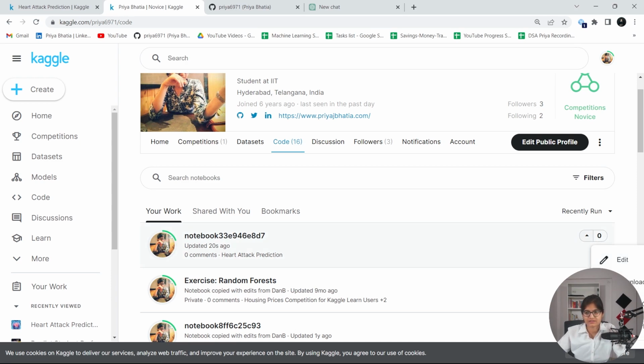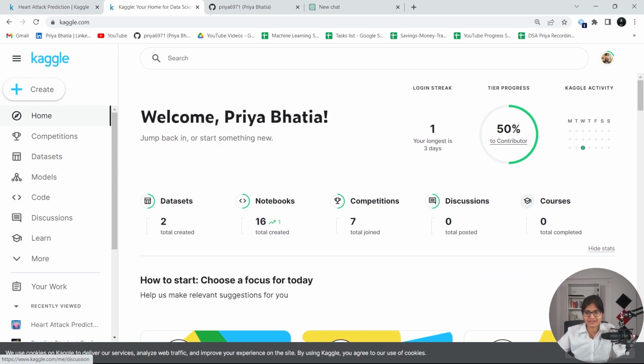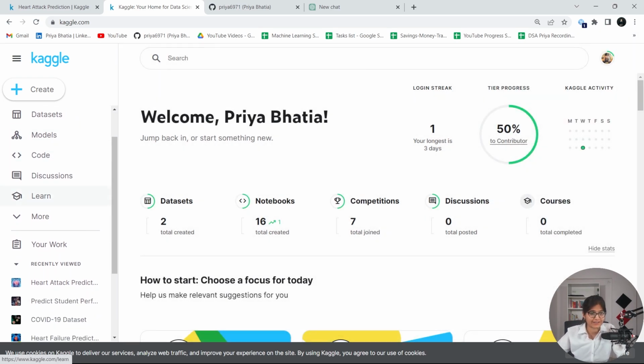Let me delete this now because I really don't need it. I just opened it, anyhow, I will delete it. But I hope you will be able to get my point, how basically you can get the dataset and how you can perform the things.